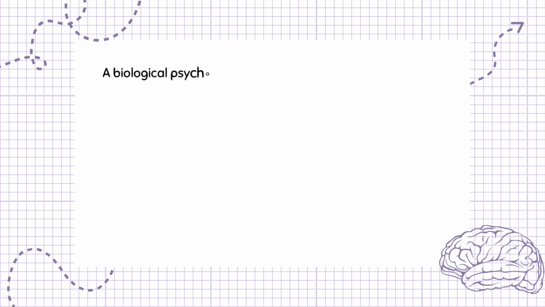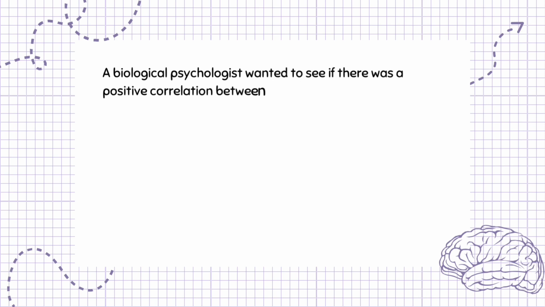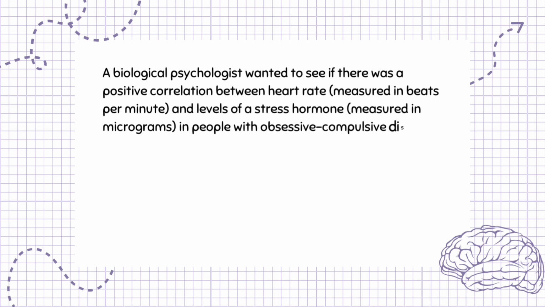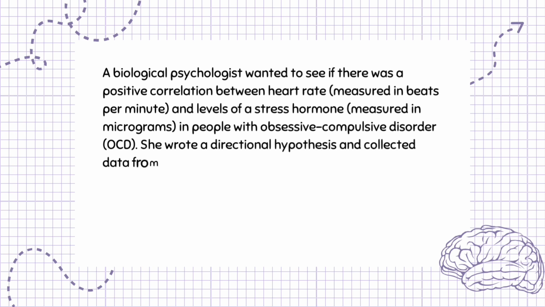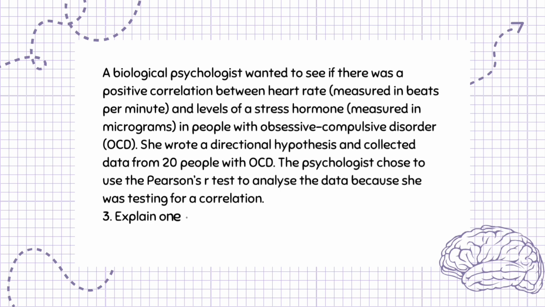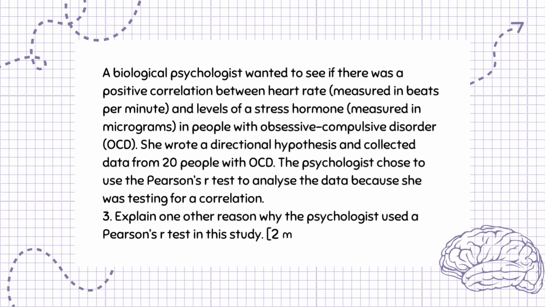A biological psychologist wanted to see if there was a positive correlation between heart rate, measured in beats per minute, and levels of a stress hormone, measured in micrograms, in people with obsessive-compulsive disorder, OCD. She wrote a directional hypothesis and collected data from 20 people with OCD. The psychologist chose to use the Pearson's r test to analyze the data because she was testing for a correlation. Question 3. Explain one other reason why the psychologist used a Pearson's r test in this study. 2 marks.